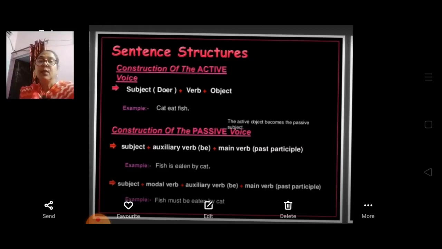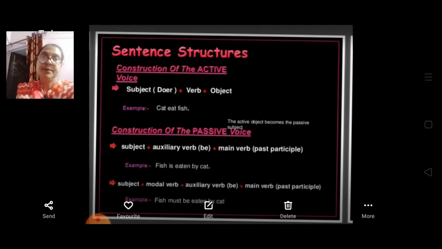For example, fish is eaten by cat. Here you can see subject, modal with auxiliary verb be, and main verb in past participle. So whenever we are making active to passive, always remember that the object of the verb in the active voice becomes the subject in the passive voice.